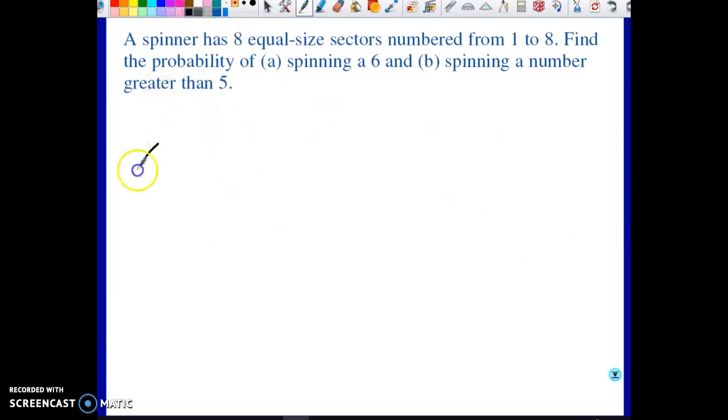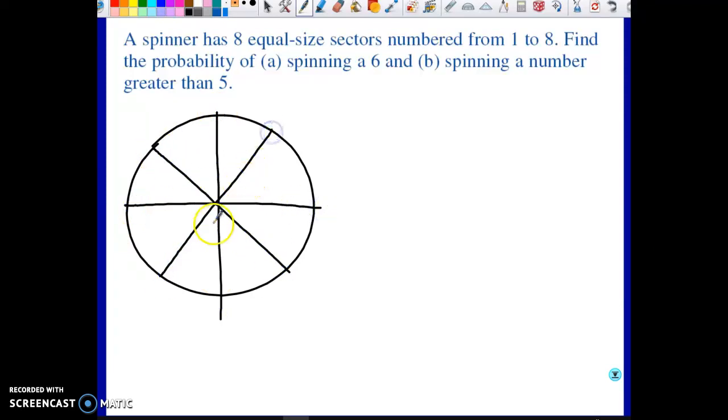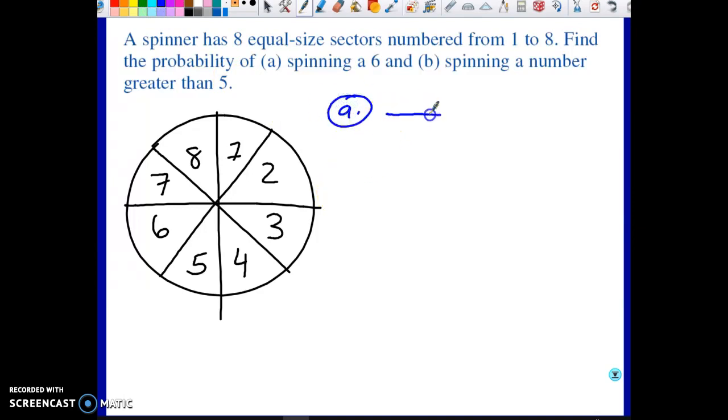So here's an example. A spinner, if you don't know what a spinner is, it's a giant wheel, has 8 equal-sized sectors that are numbered from 1 to 8, like this. Find the probability of A, spinning a 6, and B, spinning a number greater than 5. Well, for part A, if I want to spin a 6, the probability that I get a 6 would be how many ways to get a 6 over total possibilities.